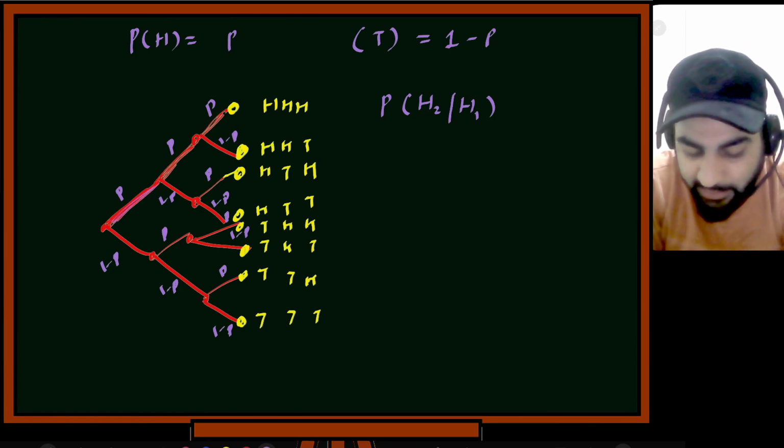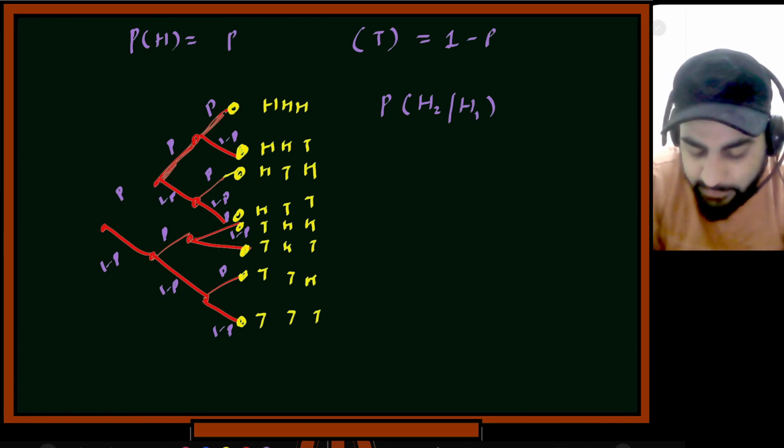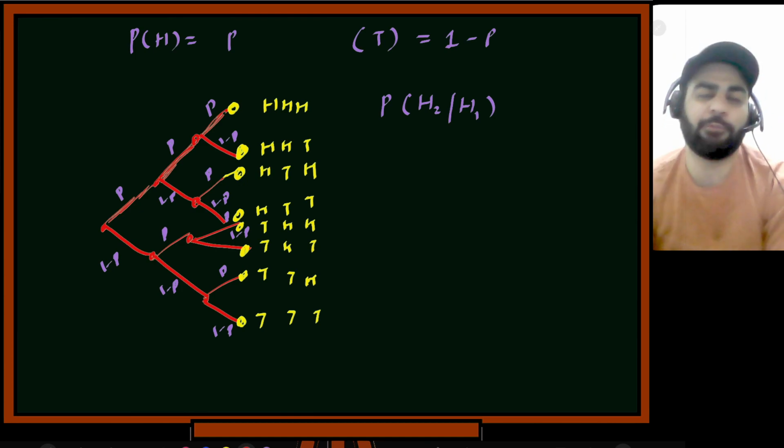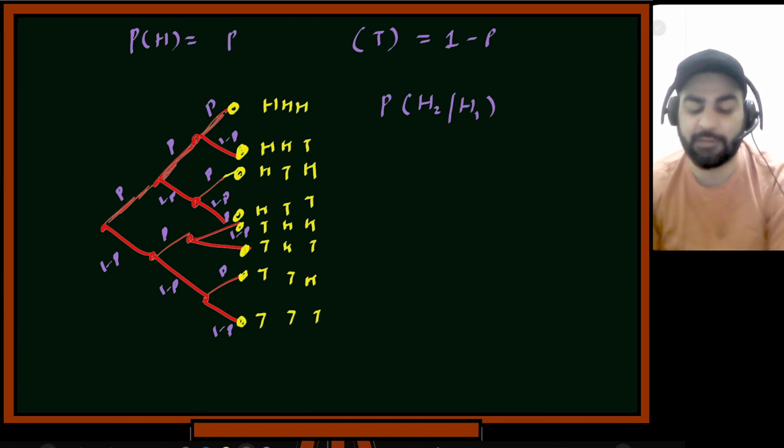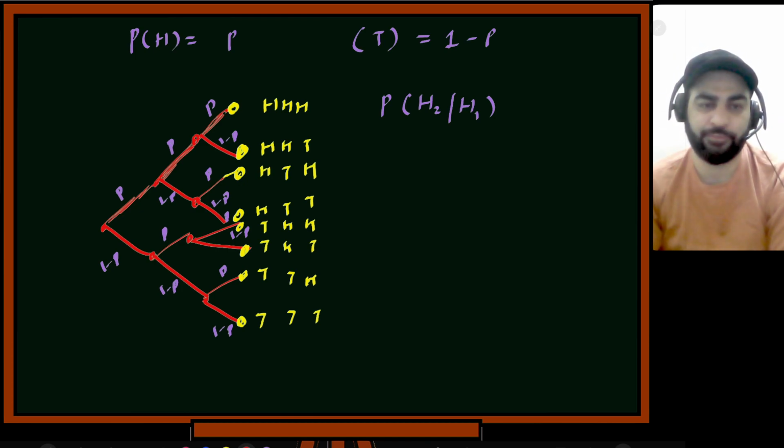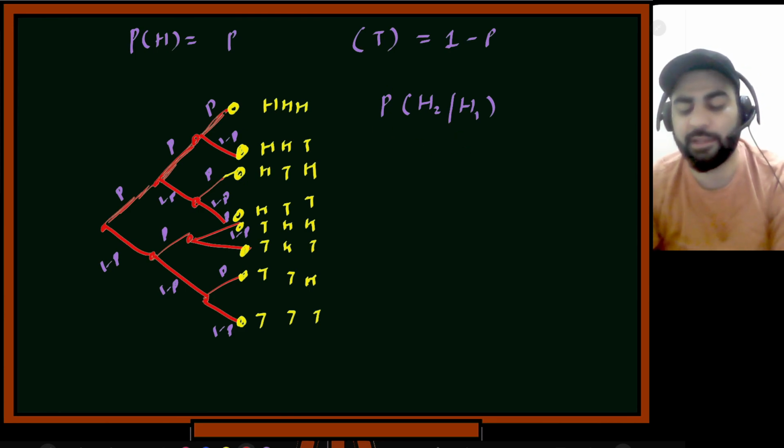So this over here happened. Okay, I'll write it like this. The first event happened. So what is the probability that the second will be head? So that's what I'm saying. So what should be the probability of this? Can anybody give me the answer for this?